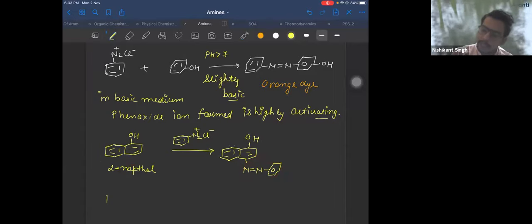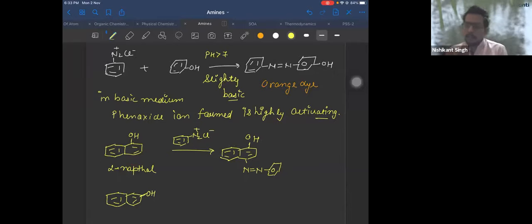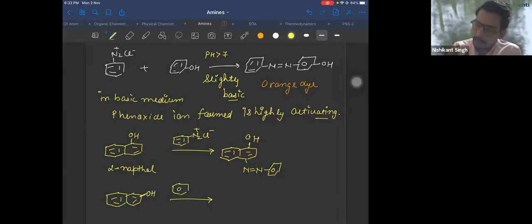Now, if you take beta naphthol, that means OH at this position, then in this case, it will react with this N2 plus Cl minus, and coupling will take place at the alpha position.